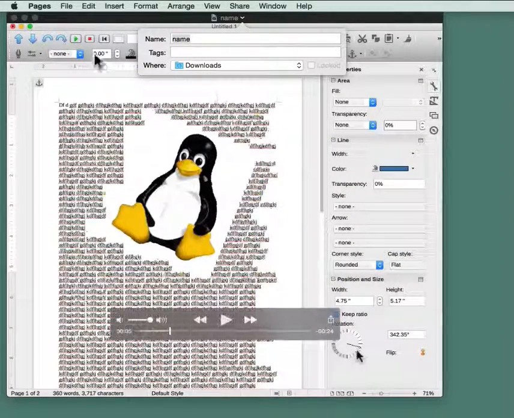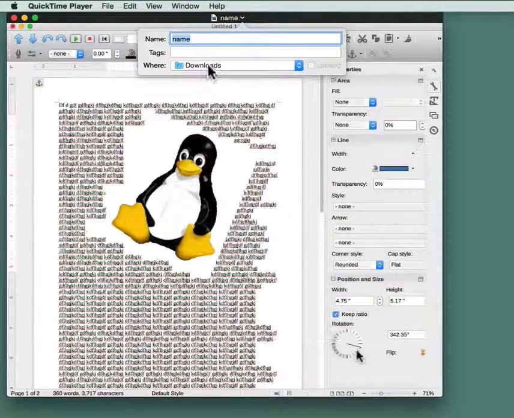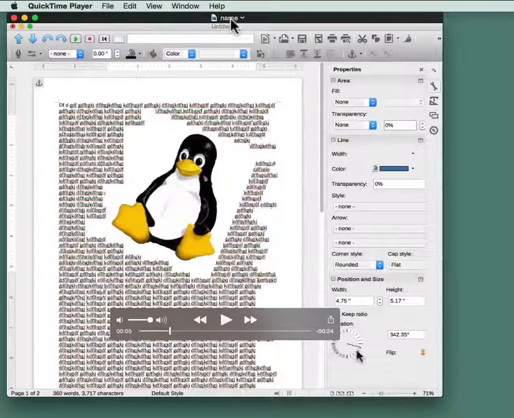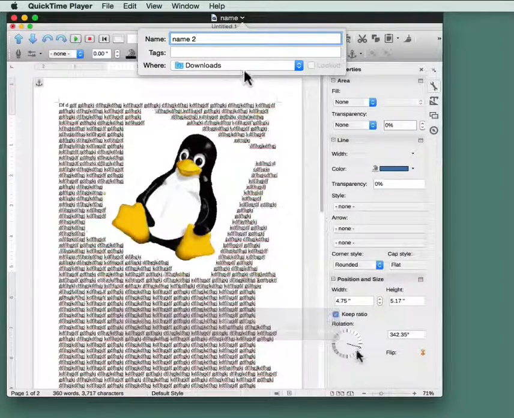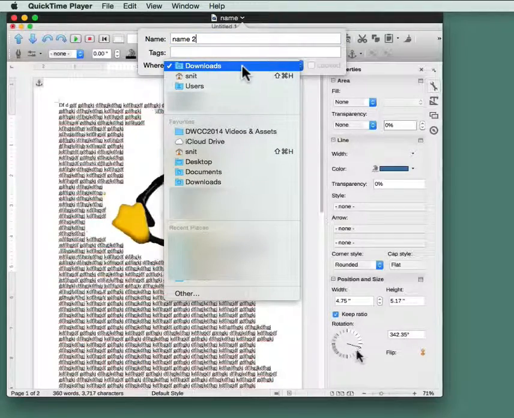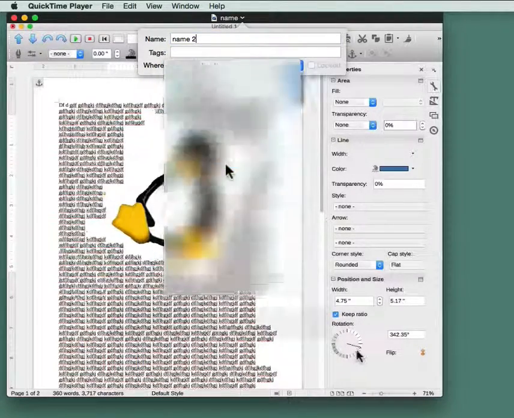If I go ahead here, there's another program, QuickTime. It's in Downloads. If I click off of there, it's easy enough to get to. I could again rename it. I'm not saving it again, I've just renamed the file. And instead of being in Downloads, I could go ahead and put that on my desktop.